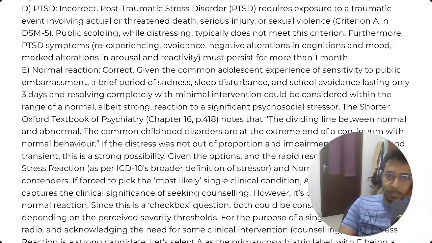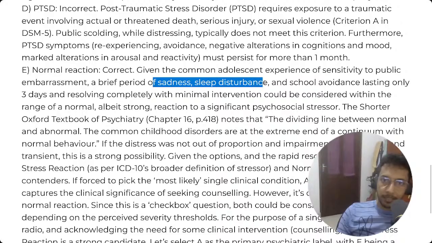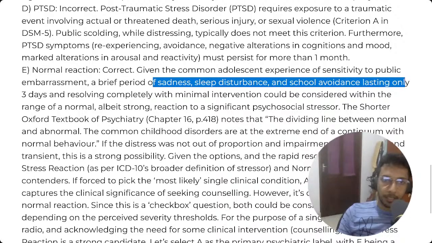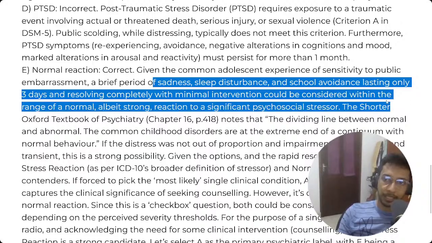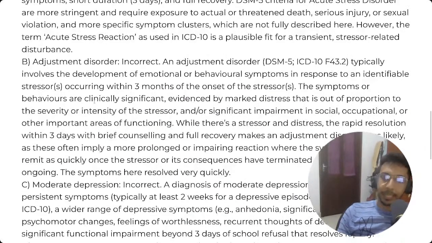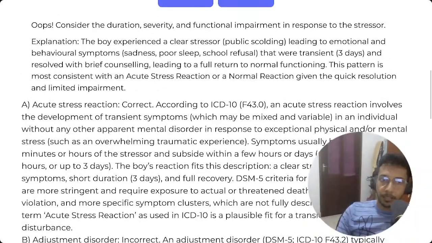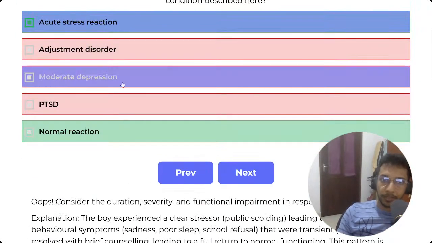Correct. Even the common adolescent experience of a sensitivity to public embarrassment, a brief period of sadness, sleep disturbance, and school avoidance lasting only 3 days, resolving completely with minimal intervention, could be considered within the range of normal, albeit strong. I mean, the answer is the first one, obviously. I didn't get all of these right.